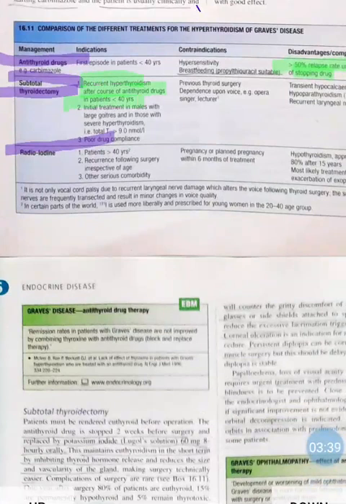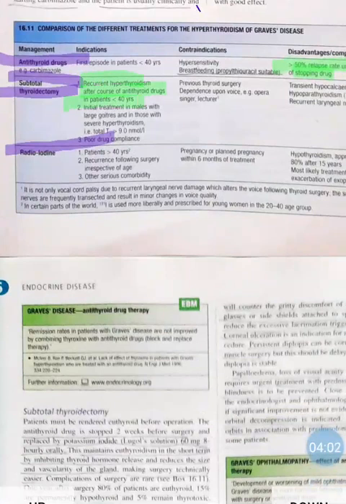So here, if the patient's age is less than 40 years and we prescribed antithyroid drugs, and despite taking the antithyroid drug there are recurrent attacks of hyperthyroidism, we will do subtotal thyroidectomy. Then initial treatment in males with large goiters, and in those with severe hyperthyroidism.